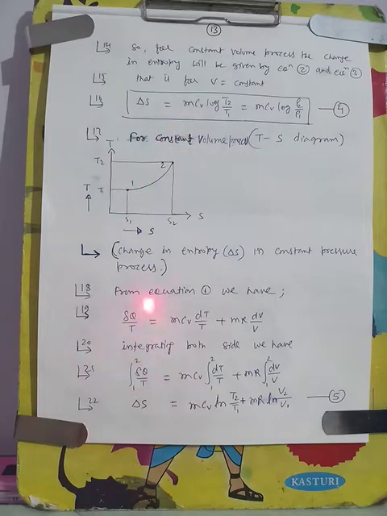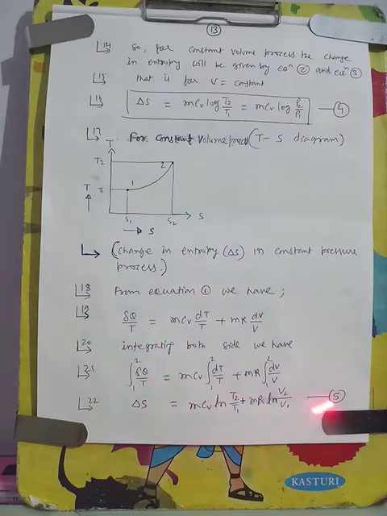Now let us see the change in entropy in constant pressure process. This is over, constant volume process over. Let us take change in entropy delta S in constant pressure process. Let us again come to equation 1, that is common for all the processes. From equation 1 we have delta Q by T is equal to mCv dT by T plus mR dV by V.